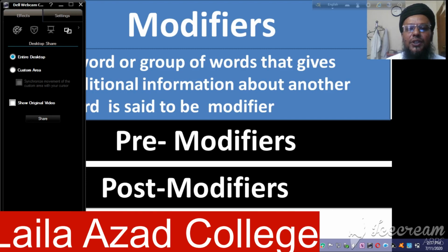We are going to discuss modifiers. Dear learners, modifiers play a vital role in the field of communication. That is why it has been arranged in our textbook.